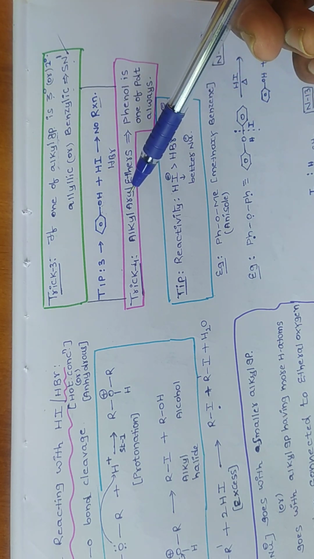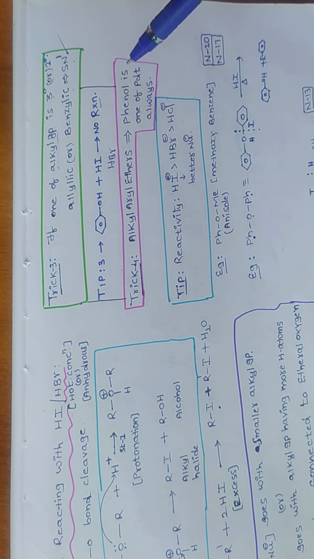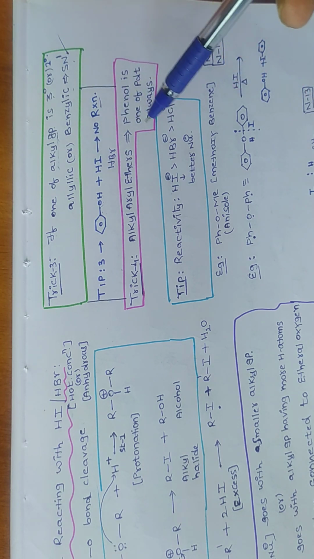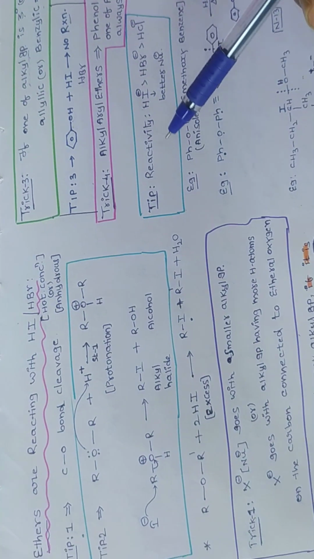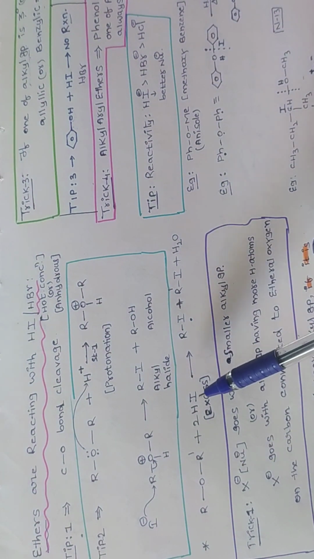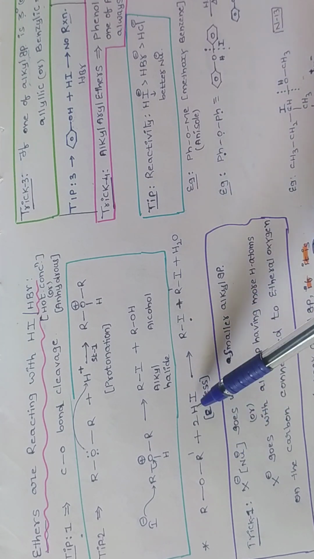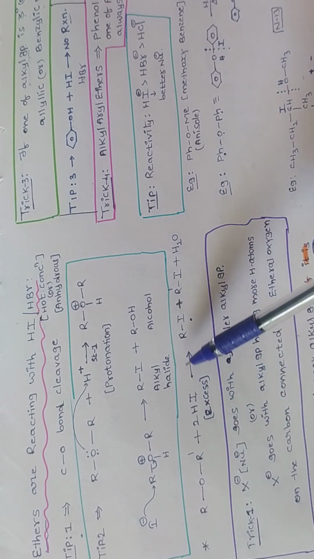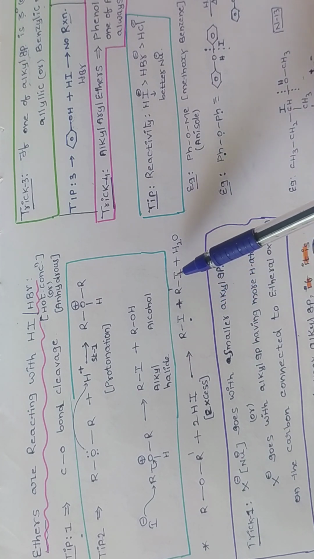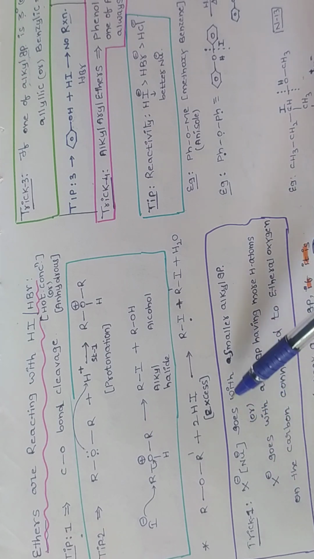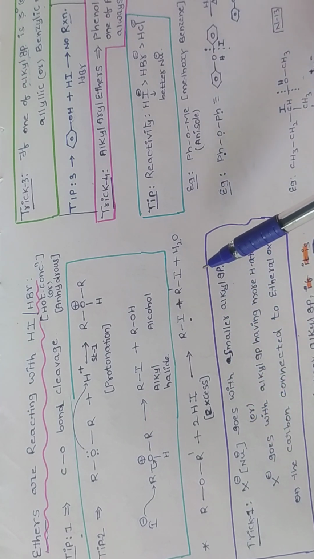Next, alkyl aryl ethers means always the bond is broken between alkyl group and oxygen. So therefore phenol is one of the products. Once phenol is formed, it won't react with either HI or HBr. Okay. Next, if it is reacting with 2 moles of HI, both the products are in iodide form. If it is reacting with 1 equivalent HI, one of the products is alcohol, another product is iodide. If it is SN2 mechanism, halogen goes with the smaller alkyl group.